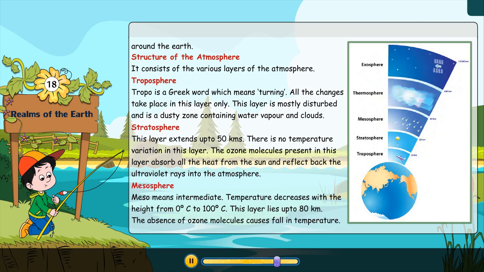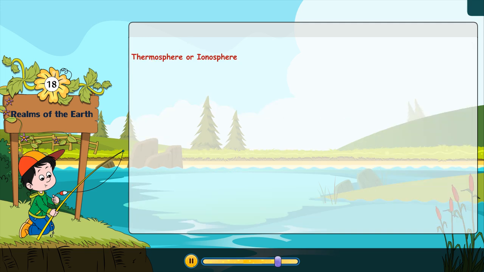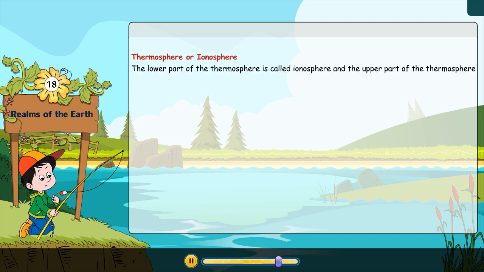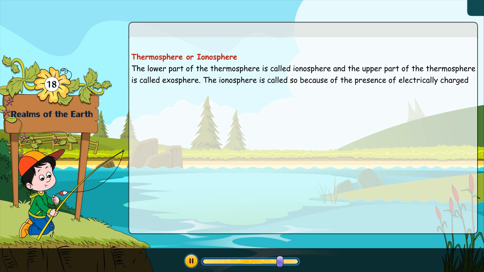Thermosphere or ionosphere. The lower part of the thermosphere is called ionosphere, and the upper part of the thermosphere is called exosphere. The ionosphere is called so because of the presence of electrically charged particles called ions.